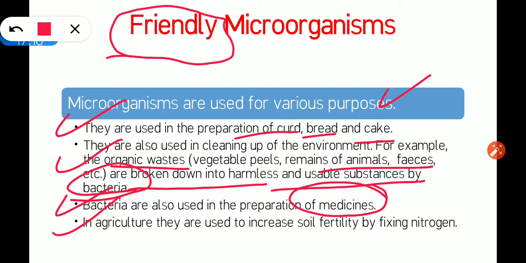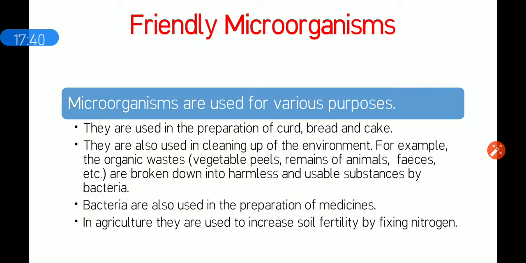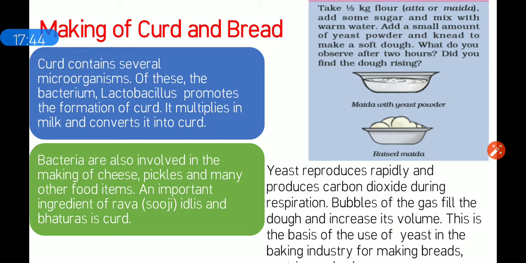In the first chapter, we have learnt about the nitrogen fixation process and how rhizobium is a bacteria. Again, it is a microorganism. It helps in fixing the nitrogen and increasing the fertility of soil. So here also bacteria help. So to increase the soil fertility, which microorganism helps? Bacteria. So we'll see all the friendly uses of microorganisms one by one.